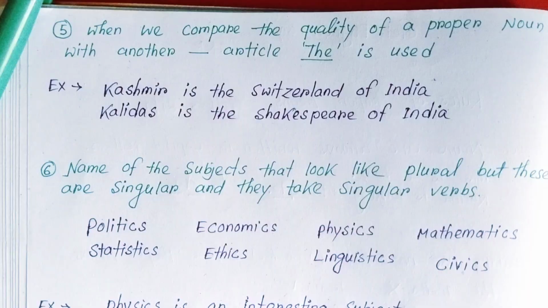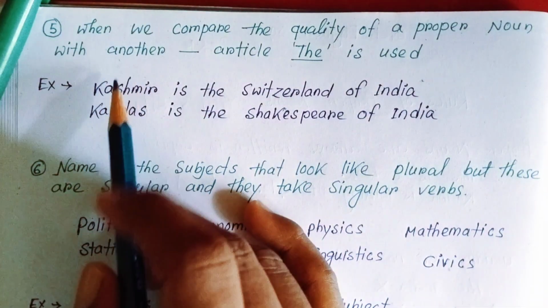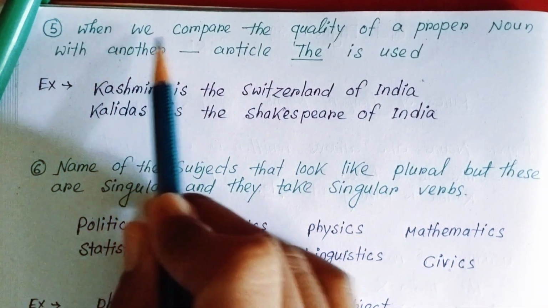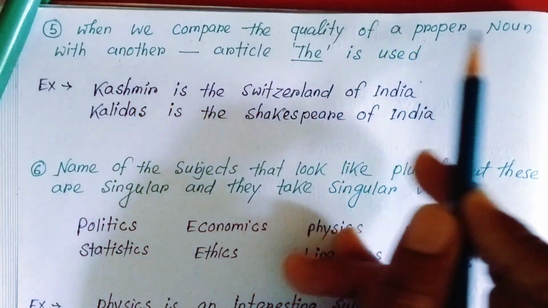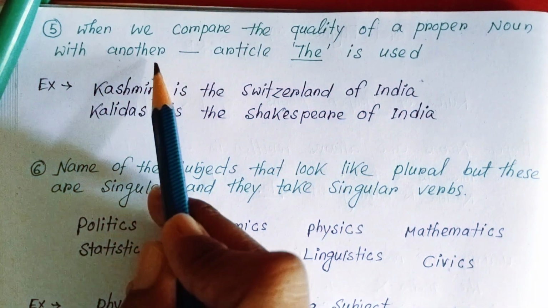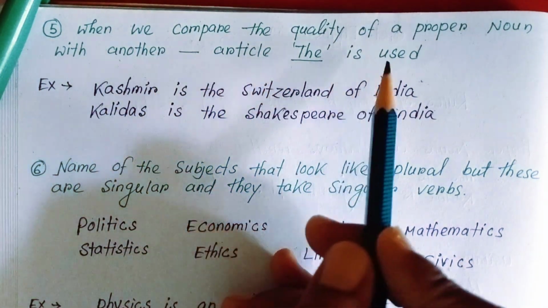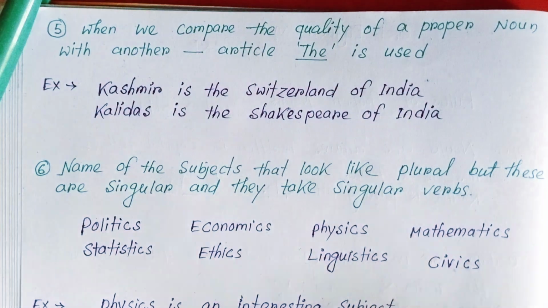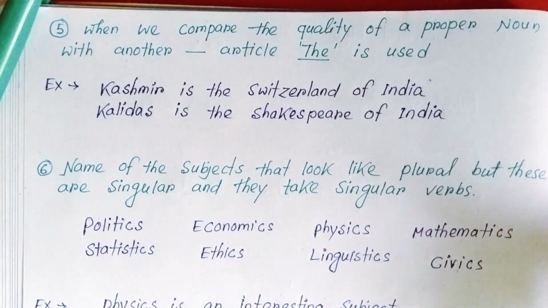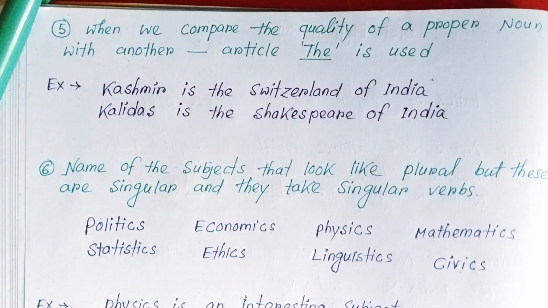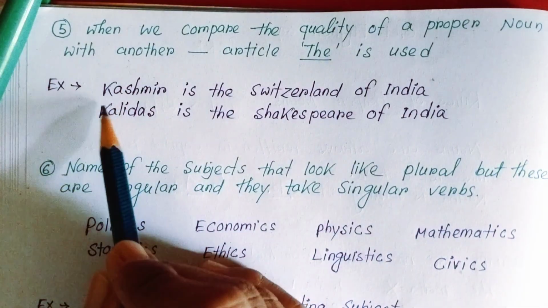And here is rule 5. It is also an interesting rule. When we compare the quality of a proper noun with another proper noun, the article the is used. It is also interesting to remember, and usually it comes in exams too. So see the example.